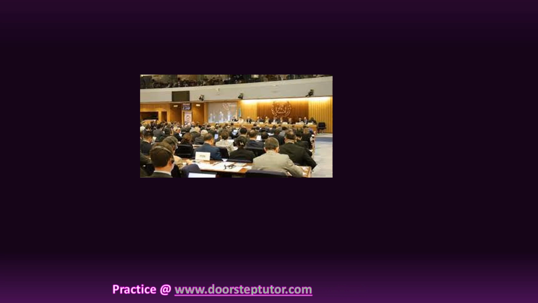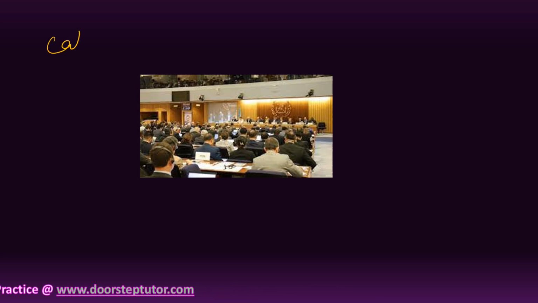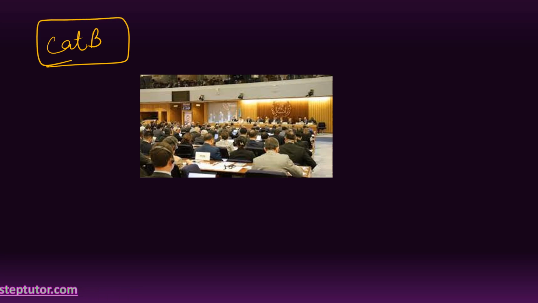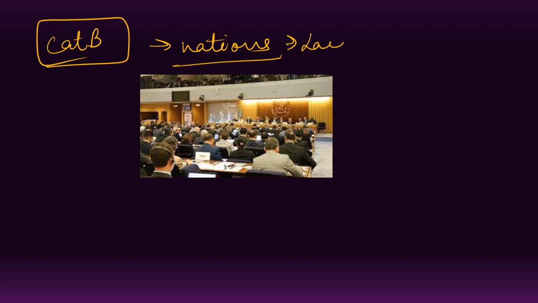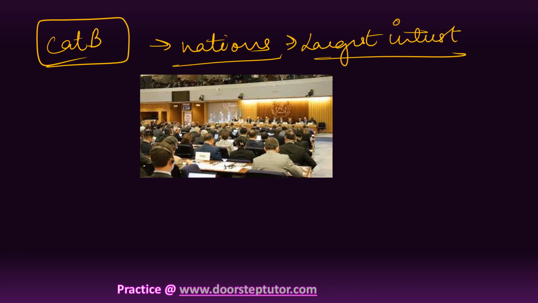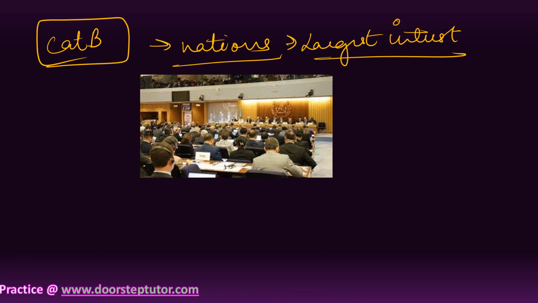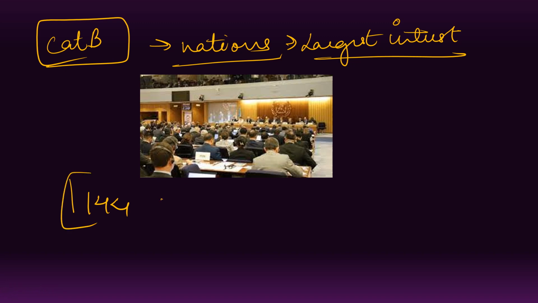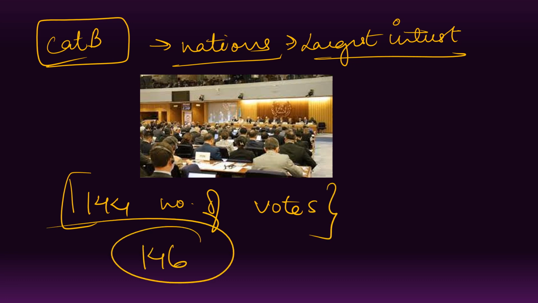Also, India was elected under category B. What is this category B? This category B represents those nations which have the largest interest in international seaborne trade. India secured the second highest number of votes, 144. This is the number of votes from member countries, just after Germany, which received around 146 votes.